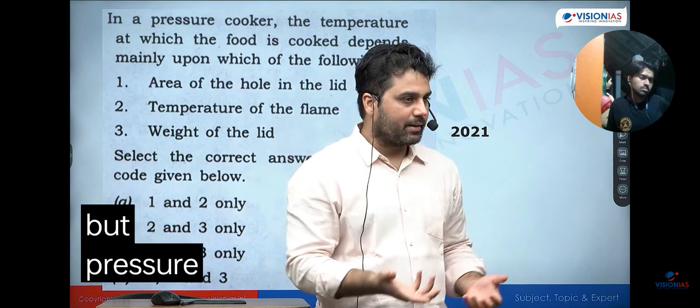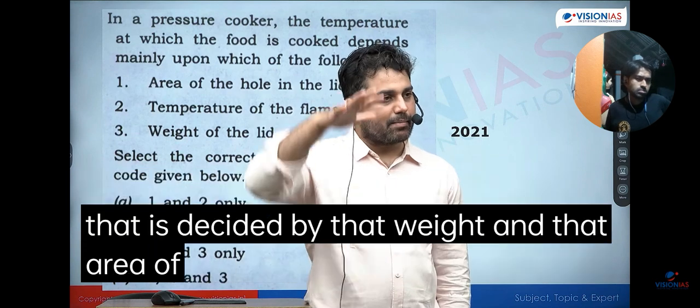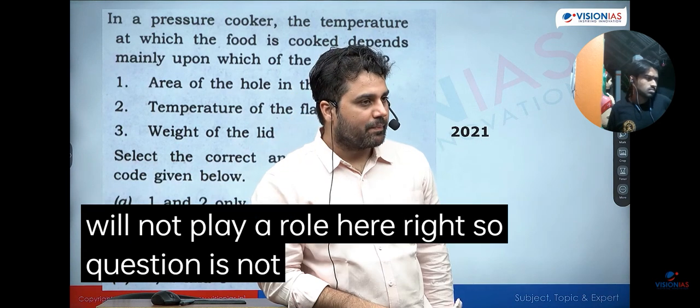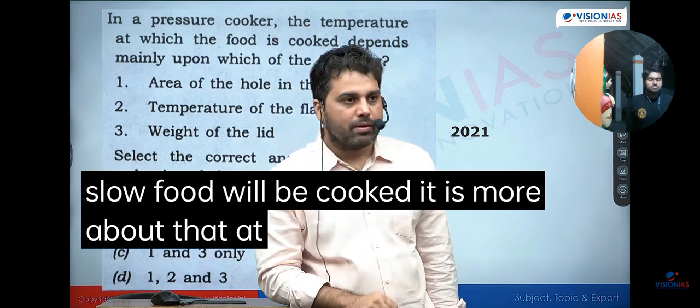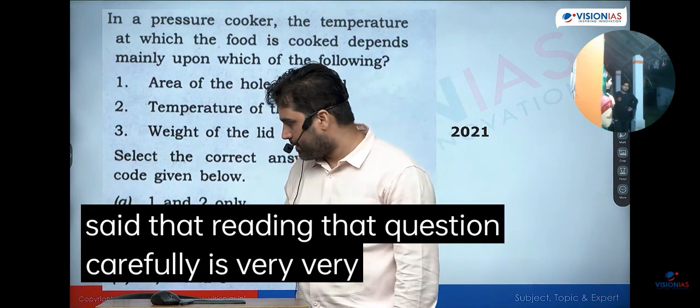But जो pressure अंदर कितना built होगा, that is decided by how much steam is there inside that particular cooker, and how much steam will be there, that is decided by that weight and that area of the hole. So flame temperature will not play a role here. Right? So question is not asking how fast or how slow food will be cooked. It is more about at what temperature the food will be cooked. And because of that, answer is 1 and 3. So that is why I said that reading that question carefully is very, very important.